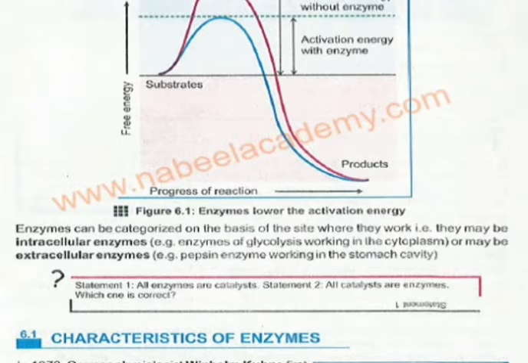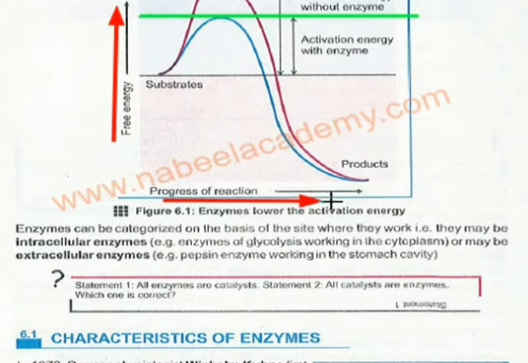Without the enzyme, the activation energy required is till here, and with the enzyme, the activation energy required is shown by the blue line. This is the free energy used for the reaction, and this is the process of reaction. So with the help of the enzyme, the energy is less.